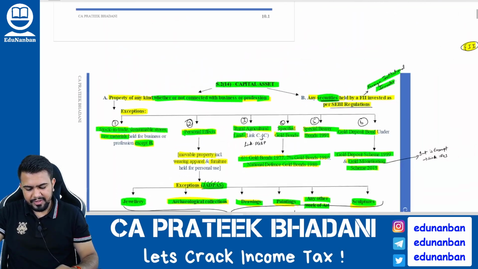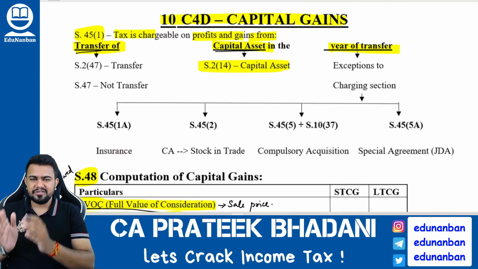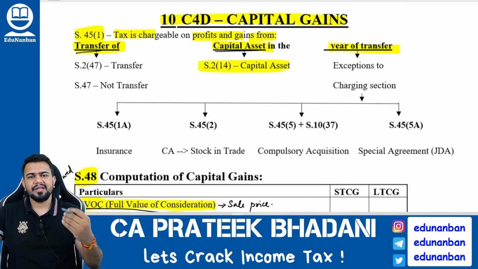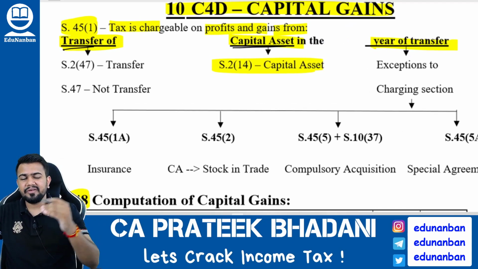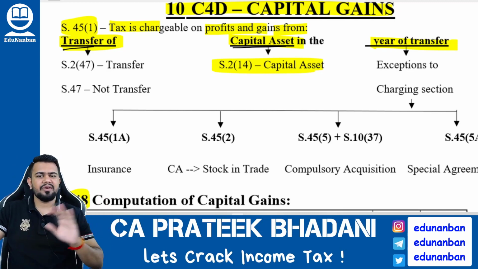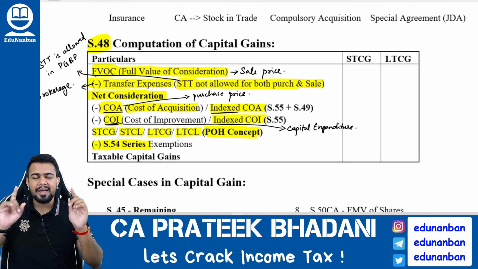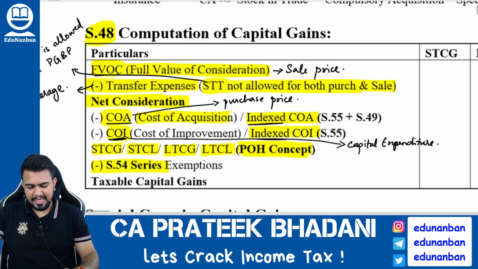Okay, so now we are clear with the charging section. So charging section says that transfer of capital asset in the year of transfer, if it is done, then capital gains will arise. We learned what is capital asset, we learned what is transfer, we learned what are all the transactions that are not regarded as transfer. Now let us see the computation section. Computation section is given under section number 48 of the Income Tax Act.